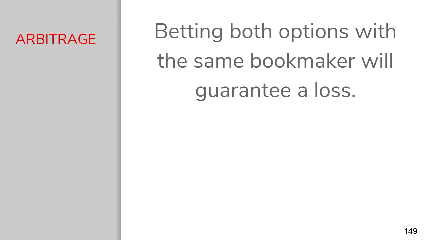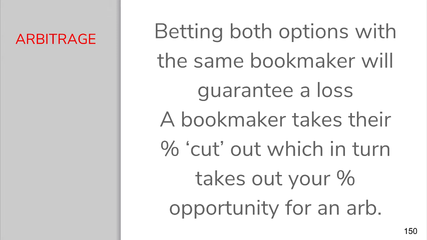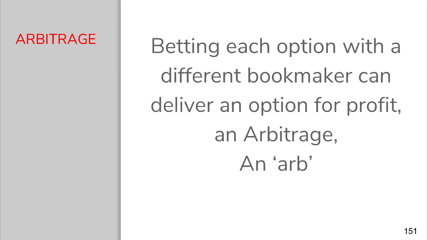Now, betting both options with the same bookmaker will guarantee a loss. A bookmaker takes their percentage cut out, which in turn takes out your percentage opportunity for an arbitrage, or an ARB. Now, betting each option with a different bookmaker can deliver an option for profit, or that ARB, that arbitrage. If you can find a little higher odds for one of the options, that is when you're going to see more room for profit.